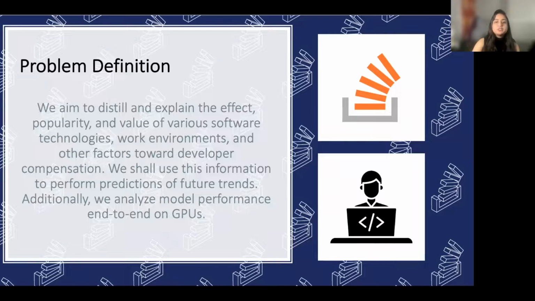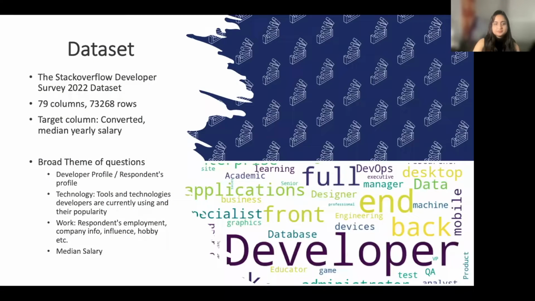We'll implement multiple supervised learning approaches based on data modalities and unsupervised learning approaches. We'll perform feature engineering on the data to identify and rank features affecting compensation before model fitting and later analyze their Shapley interactions after model fitting. We also intend to use end-to-end GPU acceleration and parallel processing through the data pipeline using the Rapids library and benchmark the performance. Our data set is the Stack Overflow Developer Survey 2022.